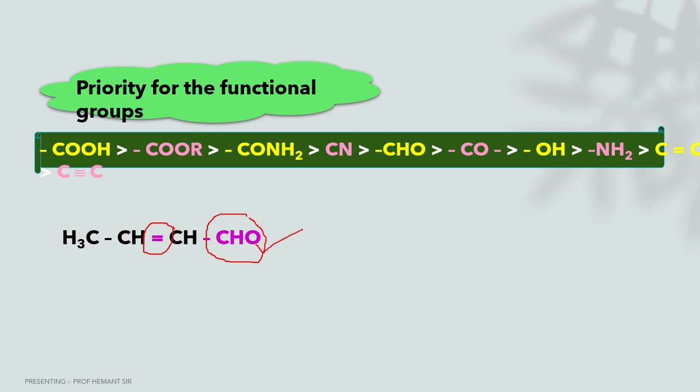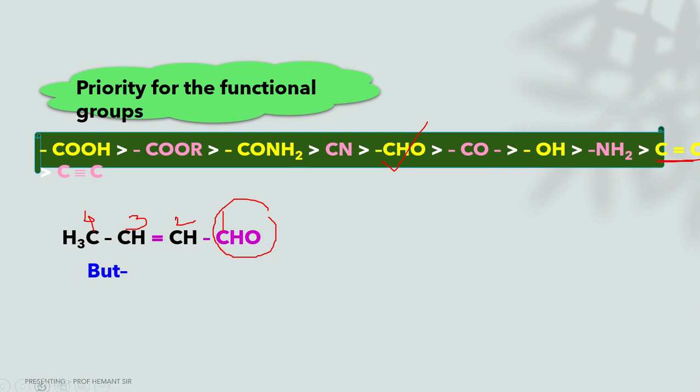This one is an aldehyde group and this one is an ene, which means alkene. So how many carbons are there? There are four carbons: one, two, three, four. Why does this CHO acquire first preference? Because CHO comes before the alkene.